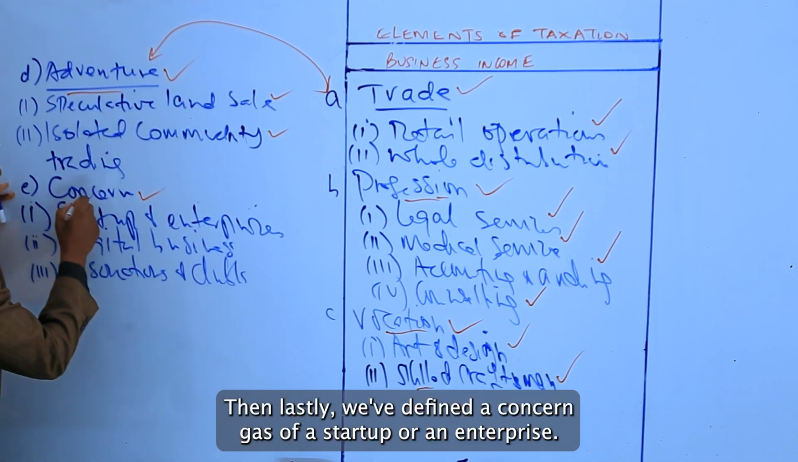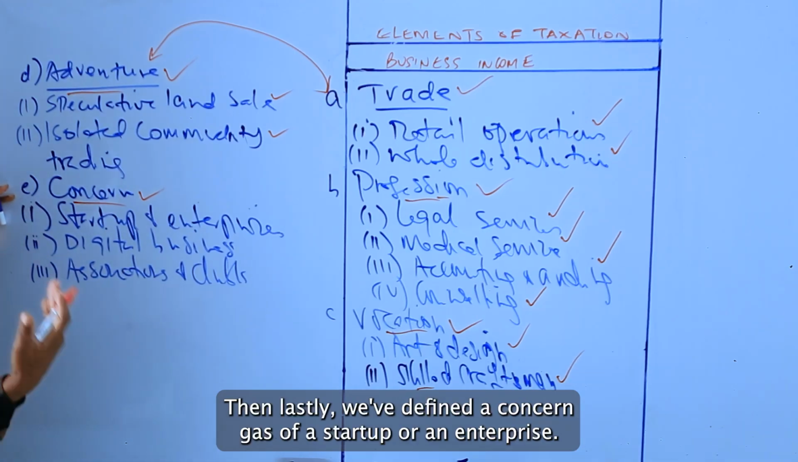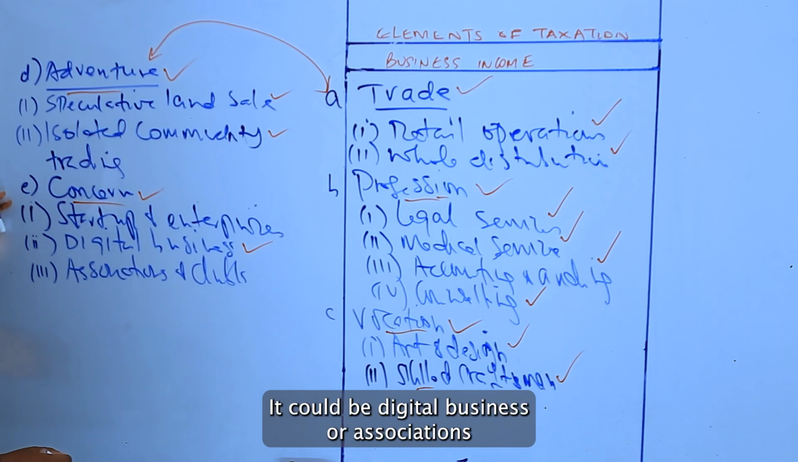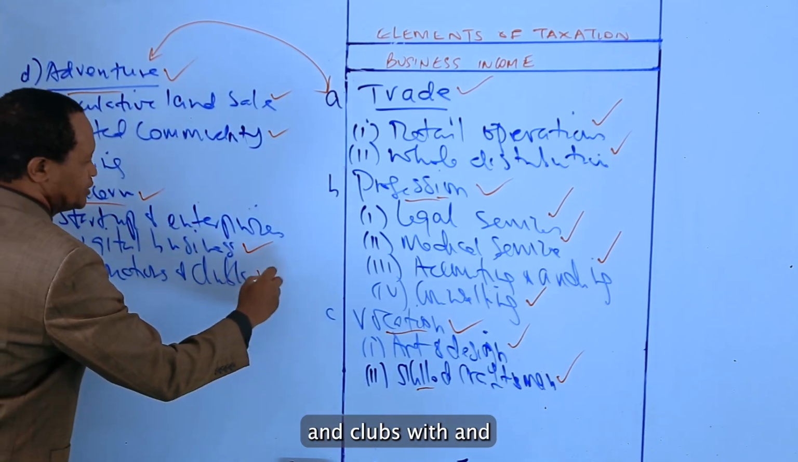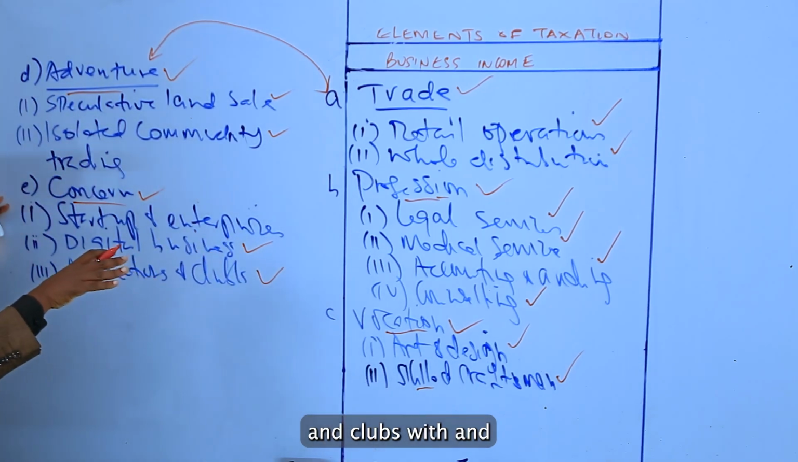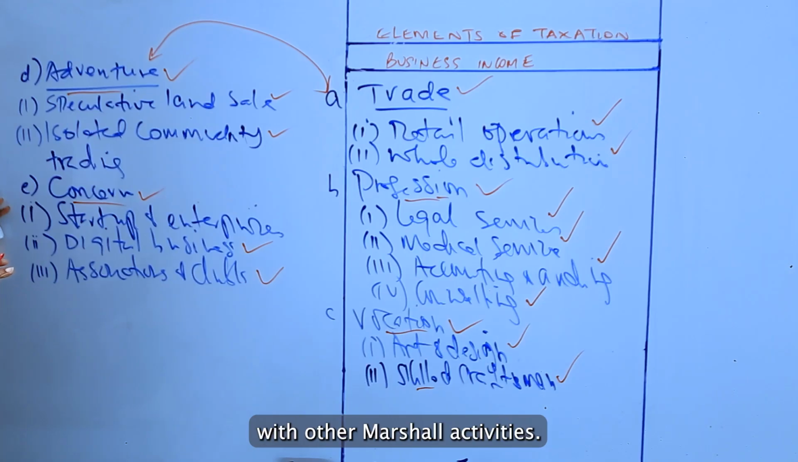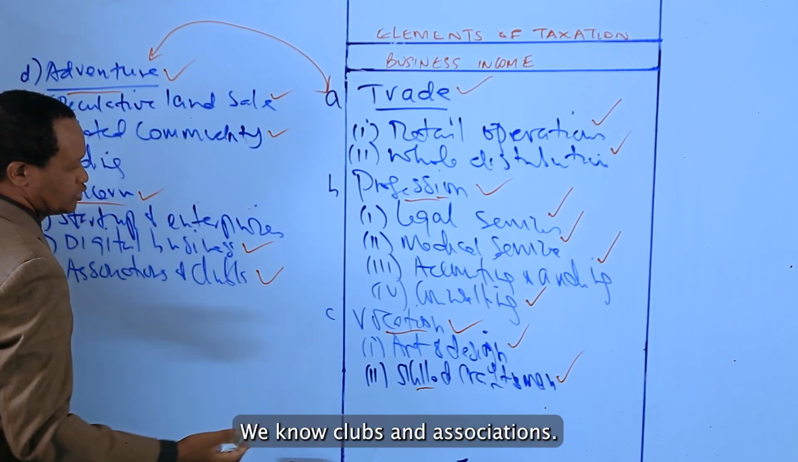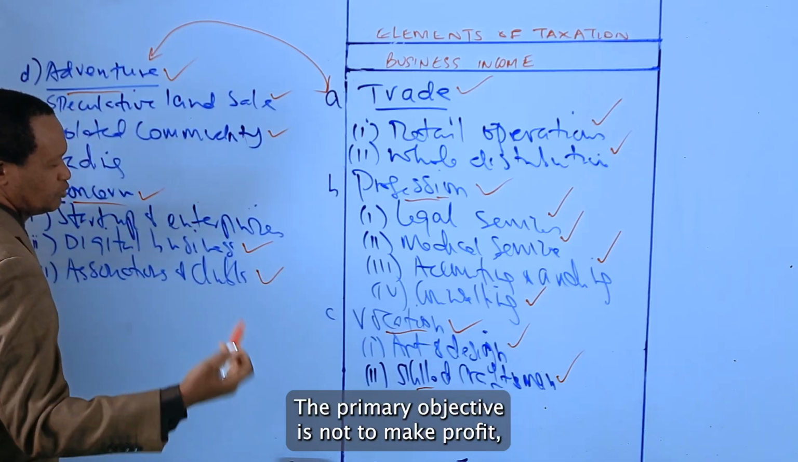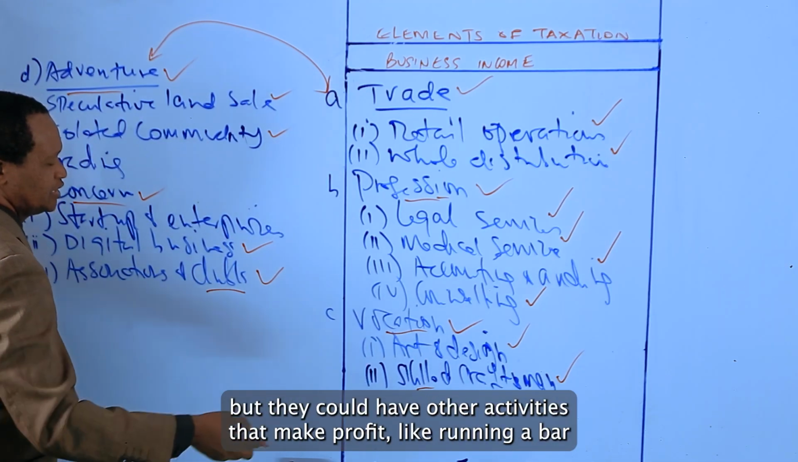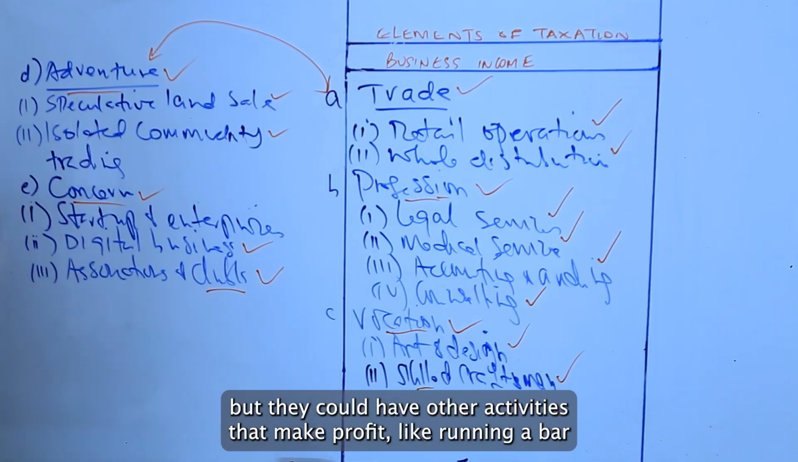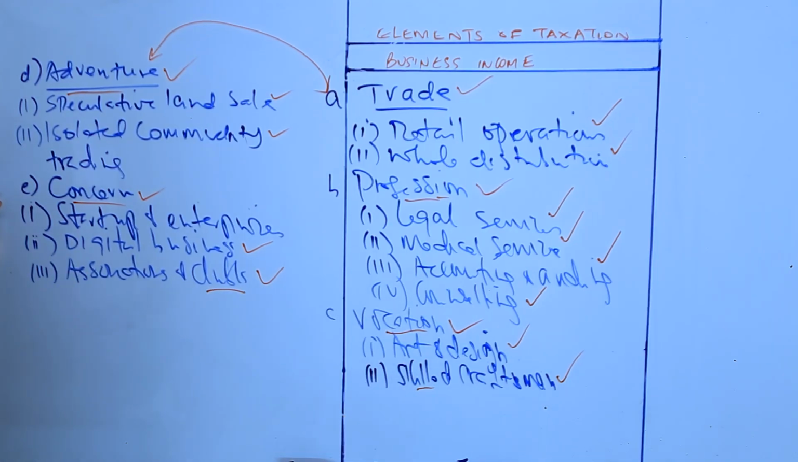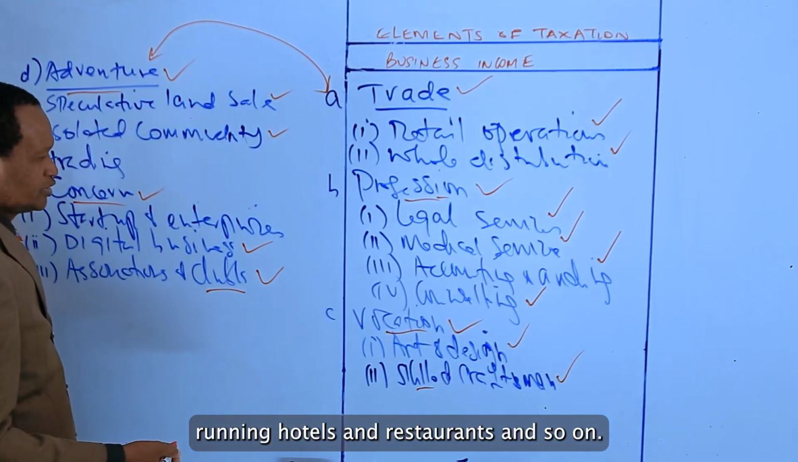Then lastly, we've defined a concern just as a startup or an enterprise. It could be digital business or associations and clubs with commercial activities. We know clubs and associations, the primary objective is not to make profit, but they could have other activities that make profit, like running a bar and hosting commercial events, running hotels and restaurants, and so on.